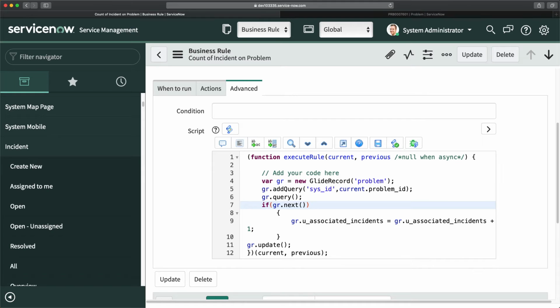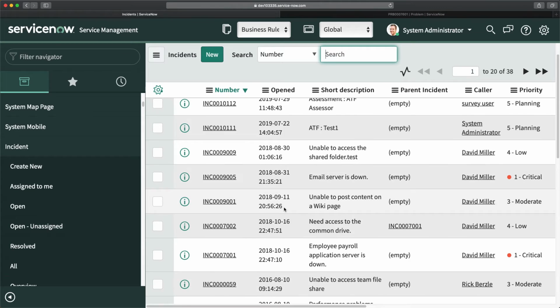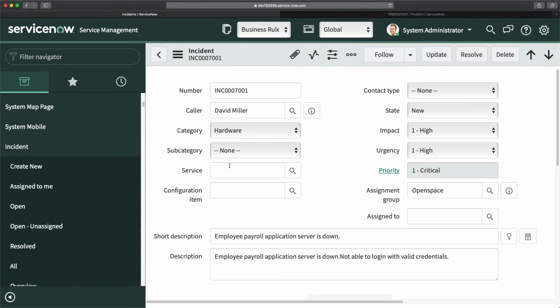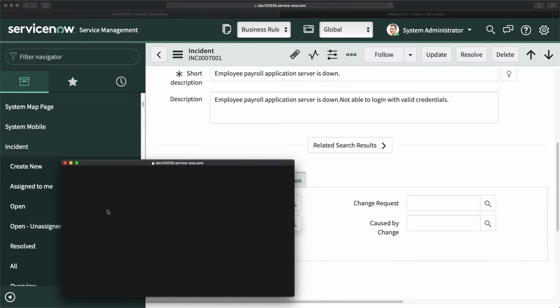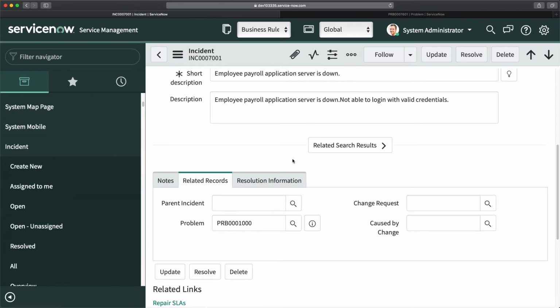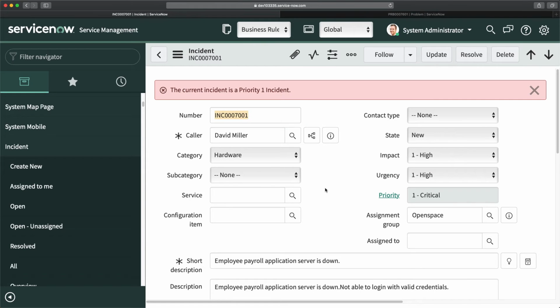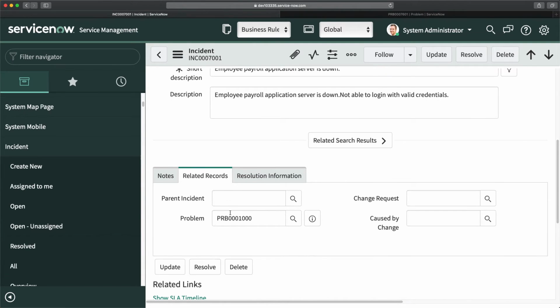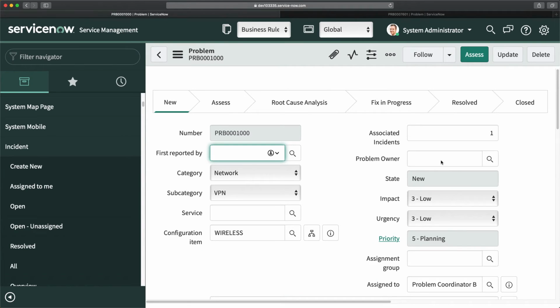So yeah, sometimes we make syntax mistakes. So I will save it, and I'm sure this time it should definitely update the count. So maybe I will open this one this time. That's okay. I will come here and add a problem record, maybe this one. And if I click on save, I have associated that problem record with this incident. And if I go to this problem record, absolutely, you can see that it has added 1 here.